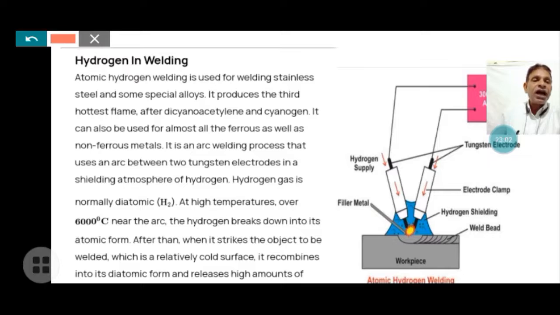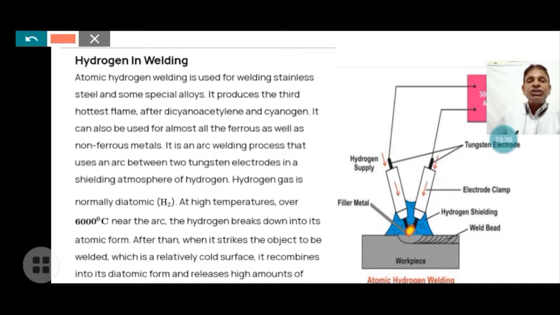In this case the dihydrogen is split into hydrogen atoms, and then the hydrogen atoms combine to form dihydrogen and release a large amount of heat, because of the dissociation of the hydrogen molecule. The same amount of energy is released when hydrogen and hydrogen combine to form the dimolecule of hydrogen.